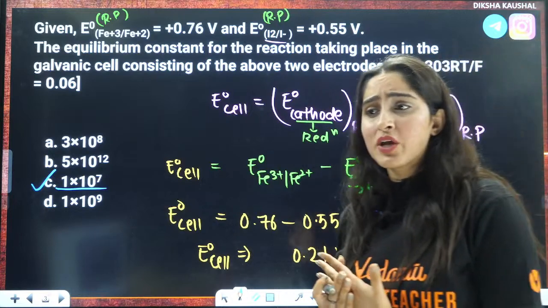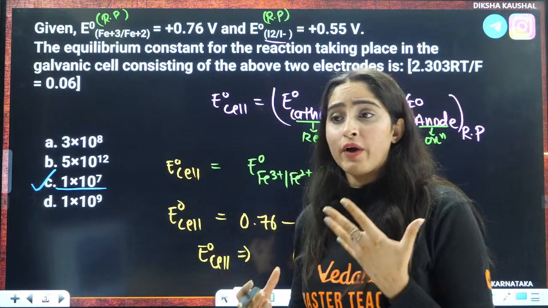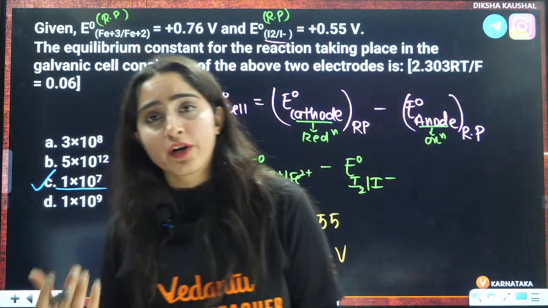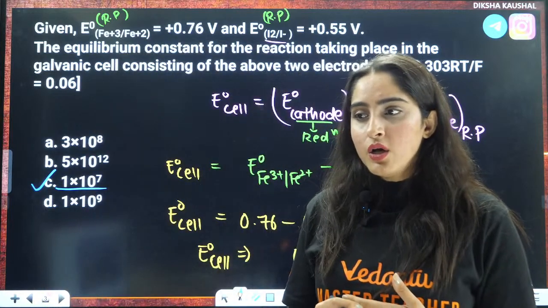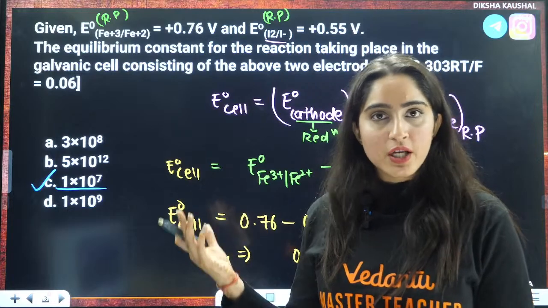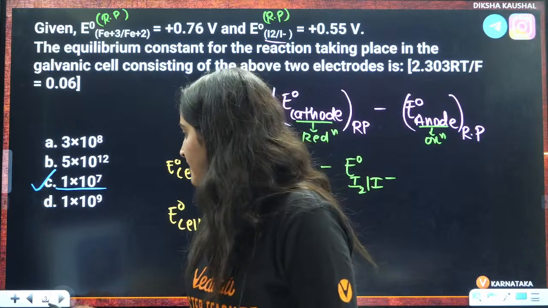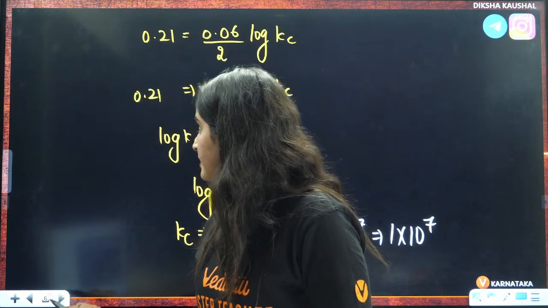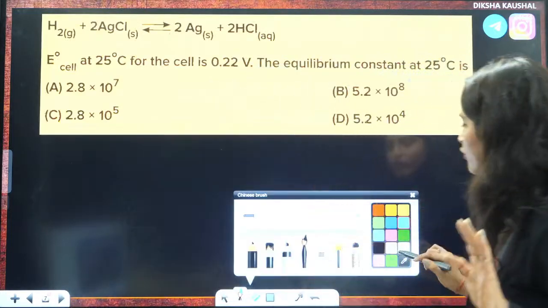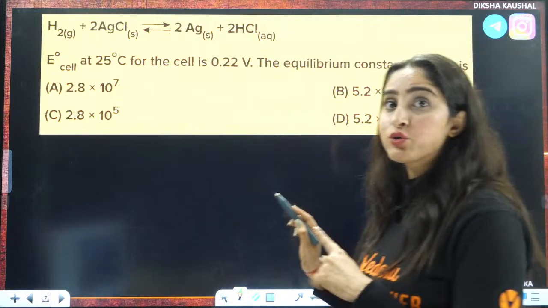Now, these kinds of questions are what they will ask you, based on the Nernst equation. They will ask you to find the equilibrium constant from different things. As you can see, I have picked out previous year questions only, so you will get an idea that what ma'am is saying is actually correct. Now, next, try to do it yourself.